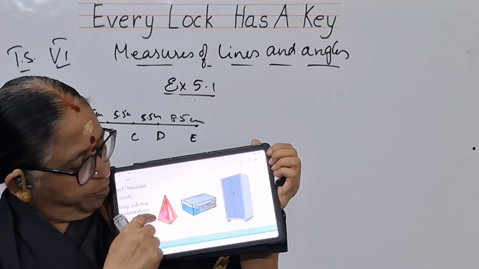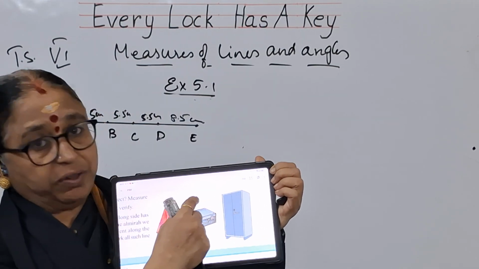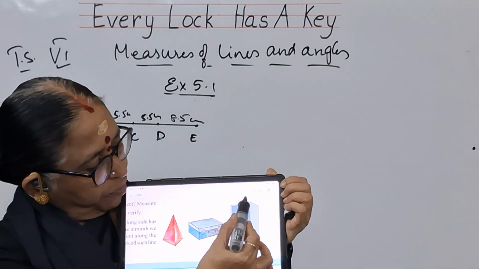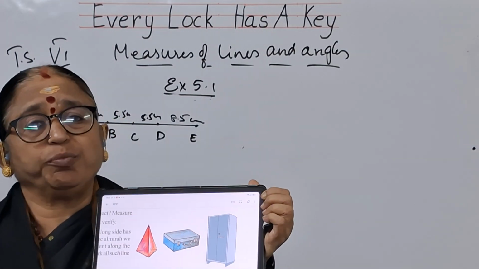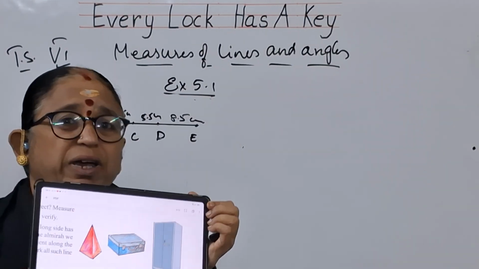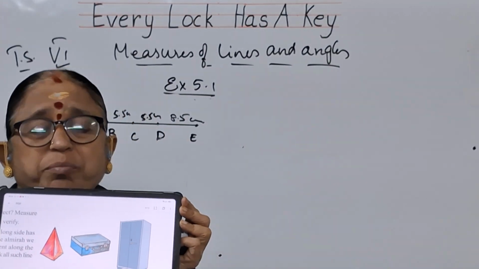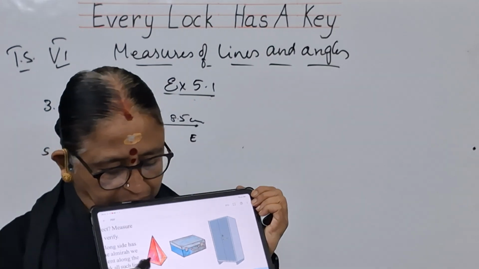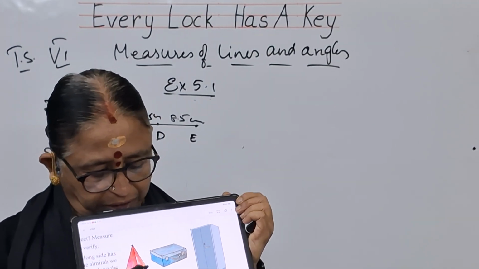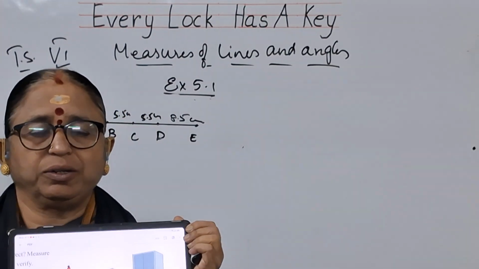What you need to do, you have to mark A, B, C, D, E, F, G, H, like this. He is only asking you to mark. So I hope you have understood. You have to just mark the points and you can write the line segments. It has so many line segments. It is AB, BC. So you can write here AB is one line segment, BC is another line segment, and if you get DC and DB, DE. Like this you can show.